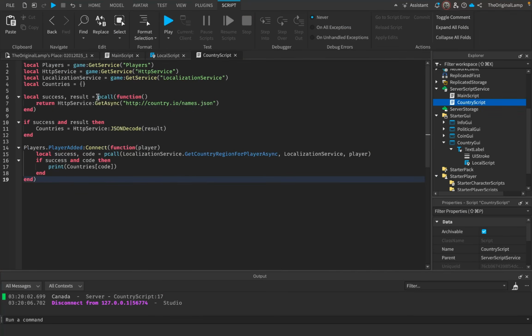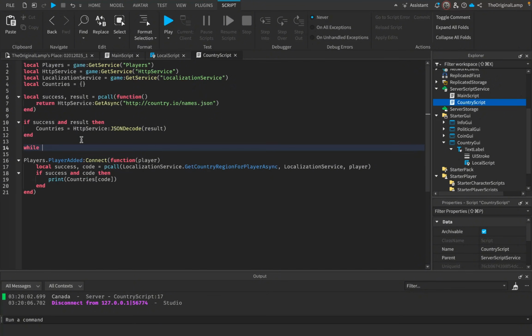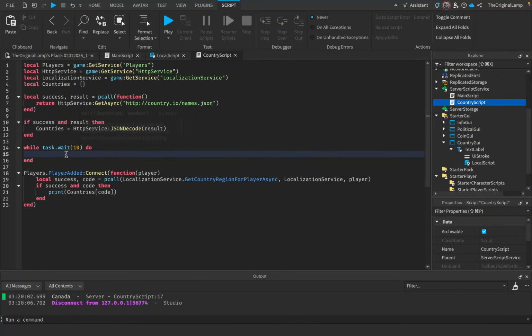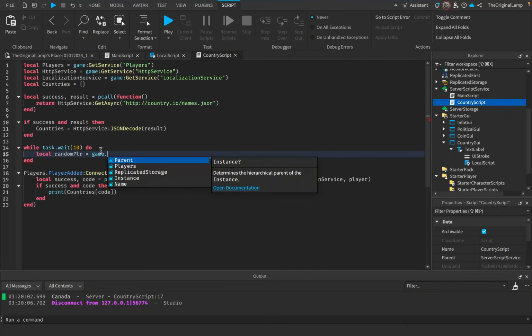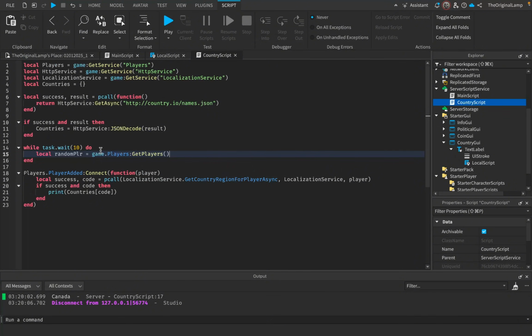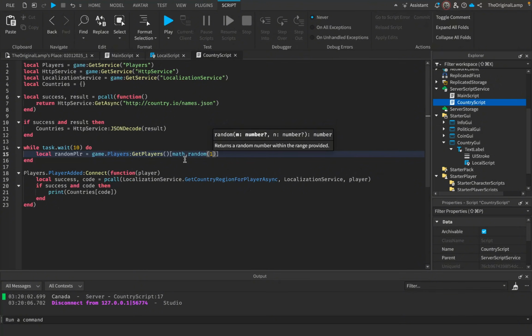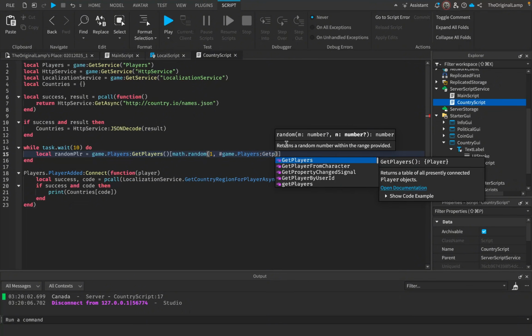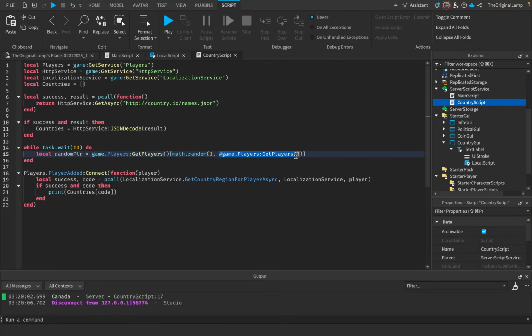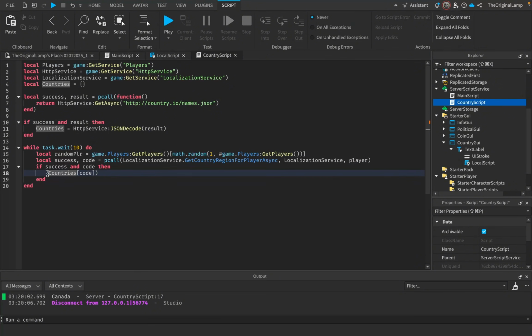But then instead of doing this upon player added, what if we just do this instead? While task.wait, let's say 20 seconds. Okay, for the purpose of testing, I'm going to say 5, right? But it probably would be a longer amount of time. Or let's do 10. While task.wait 10 do. We're going to get a random player, so random PLR. And the way that I'm going to do this, I'm going to say game.Players:GetPlayers. And we're going to get a specific player by using math.random. Math.random, and it's going to be 1, which is the minimum amount of players you can have, or the maximum amount of players that are inside of the game, which we can get by saying hashtag players get players. So this will return the amount of players that are actually playing, which will give us a random number between 1 and the amount of players in the game. And so this is where we can do this, which will then give us this country's code.